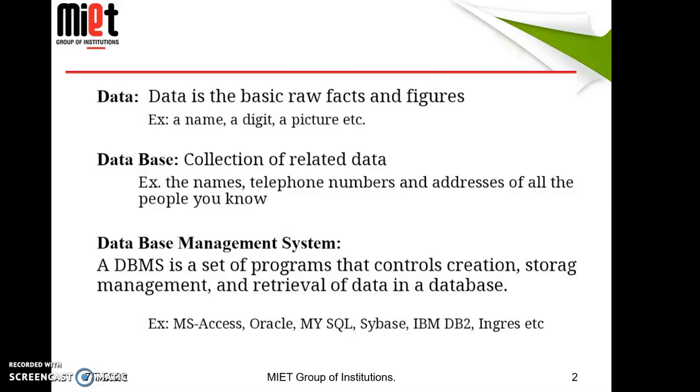And what is database? Database is the interrelated storage of data. That means it is a collection of related data. If we are maintaining the database for a university, the university database consists of student data, faculty data, department data, library data, labs data, etc. But IRCTC data, that is Indian Railway data, we can't include in the university data, because a database is a collection of interrelated data.